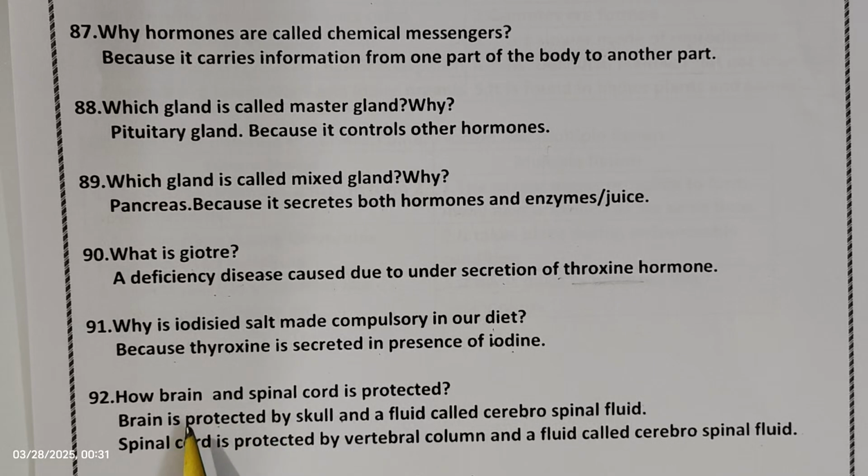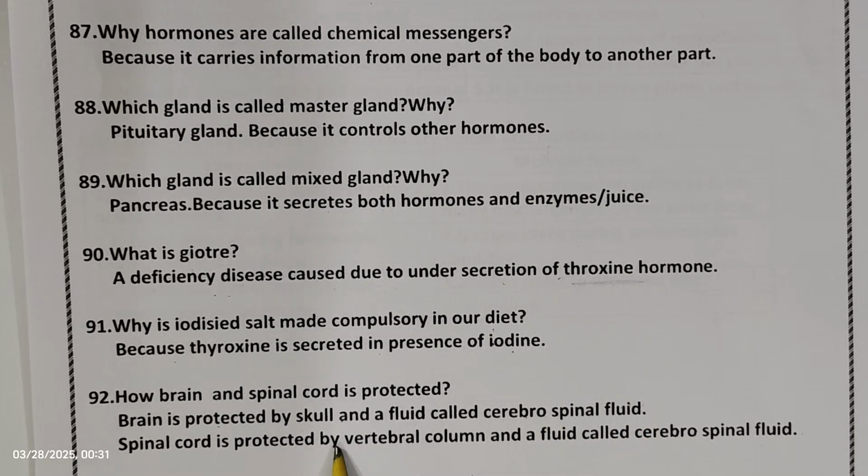The next question, how brain and spinal cord is protected? So brain is protected by the skull. So skull is nothing but cranium. So a bony case which covers the brain, it is nothing but skull, and it includes a fluid called as cerebrospinal fluid, CSF.